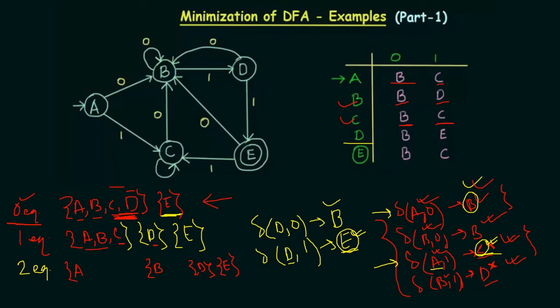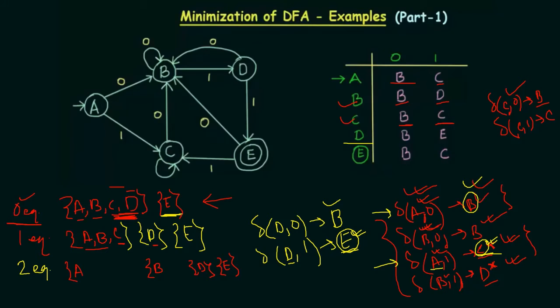Now we need to look at C, and in order to look at C we need to compare it with both of them. It is possible that it might end up with either of them. So if I compare it with A, for C0 we are getting B, and for C1 we are getting C. Now for C0 I am getting acceptance with A0, B0.